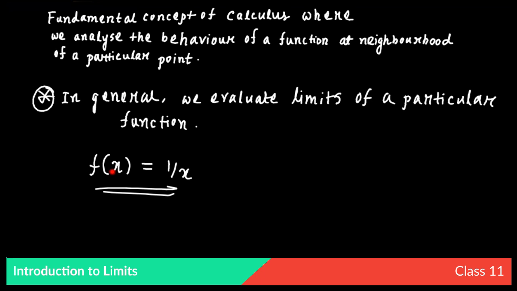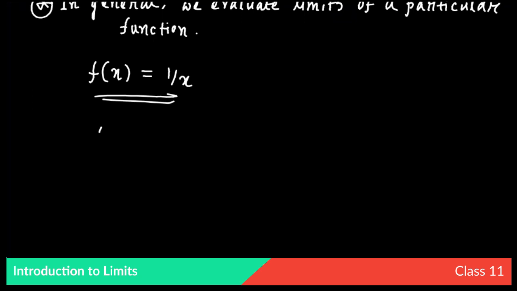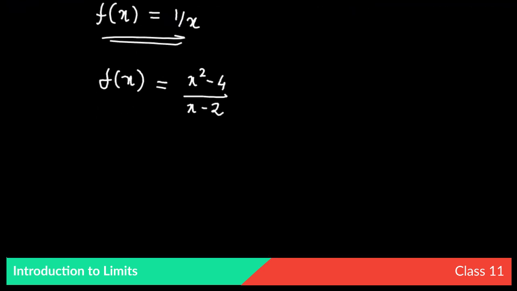Now, suppose a function f(x) = (x² − 4)/(x − 2). We have to find the limit of this function at x = 2. That means we will write x tending to 2. What is the meaning of x tends to 2? It means the value of x is tending towards 2, but it is not equal to 2.